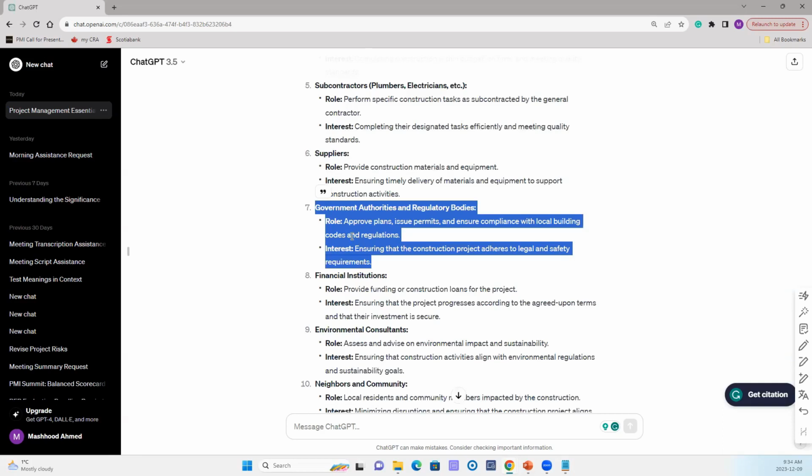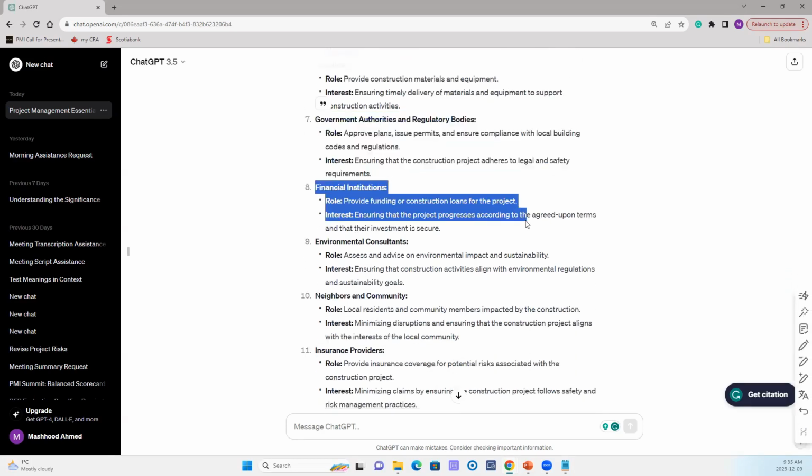And here, ChatGPT is giving you a generic answer. It's not giving you an answer that would say that you need to go to the building authority, whatever it's called in that jurisdiction. It's just giving you a general response.